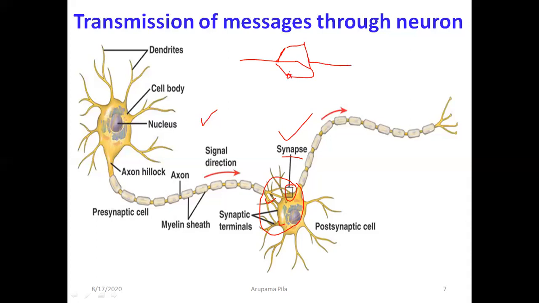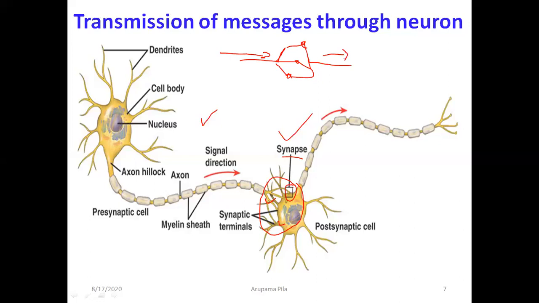This connection is called a synapse. So nerve impulses coming in this way jump from one neuron to the other neuron, and they pass on.